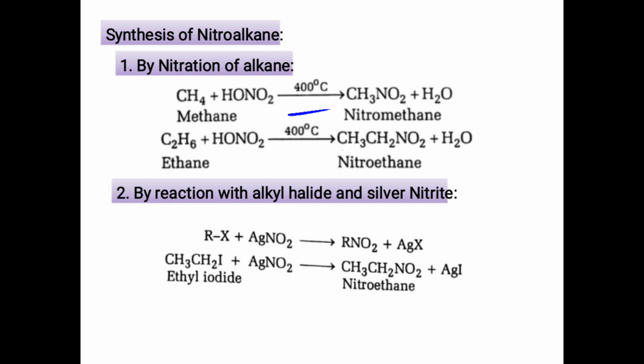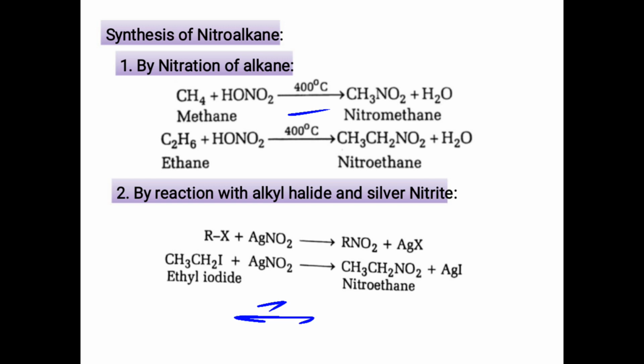If attacked via nitrogen, nitroalkanes are formed, whereas attack via oxygen results in nitrites. Here silver nitrite is a covalent compound, and hence the more nucleophilic nitrogen attacks through its lone pair of electrons, and the nitro compounds are formed as the major product.